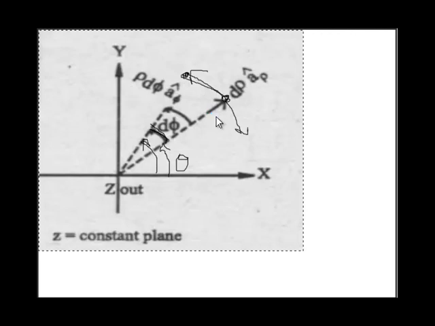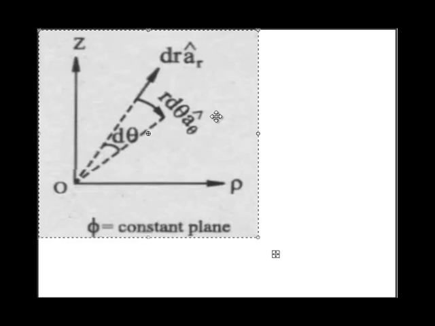Next is the spherical system. Now to see the spherical system, we have to again see two figures. One is in the direction of phi, meaning we are looking from the direction of phi to observe the theta, so consider this figure. It is a direction perpendicular to the phi z plane, called the phi equal to constant plane. So the point P lies here,